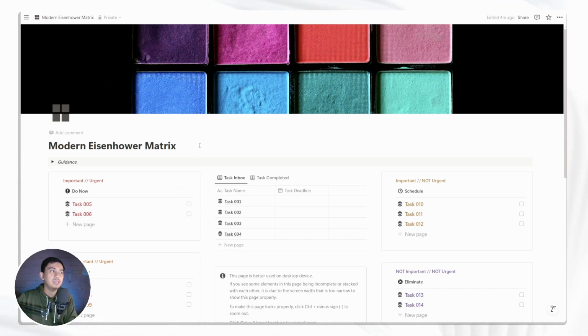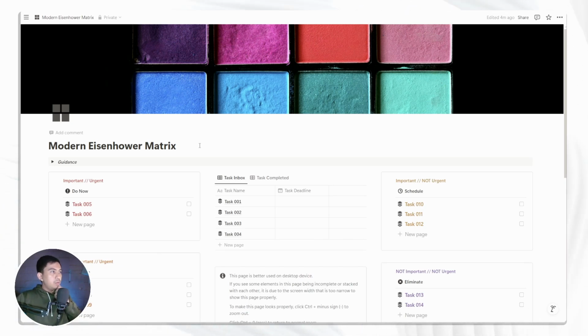So this Notion template is designed for everyone who wants to start prioritizing all of the things that you want to do, so that you know which one is important and which one is done, so that you can get more focus into the one that's important for your life and your future. So let's jump right into it, and I will show you how to use this Notion template.